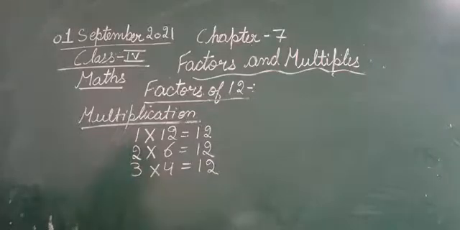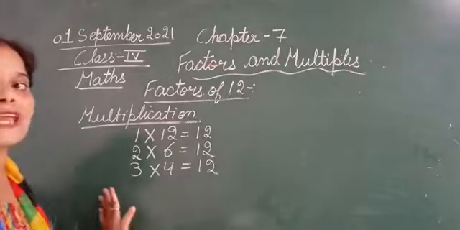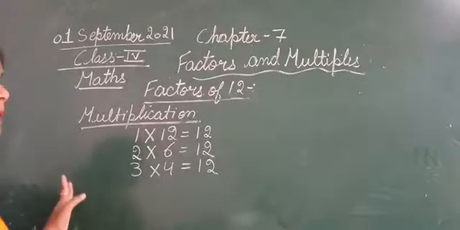So this is how we have calculated the factors of 12 by multiplication.